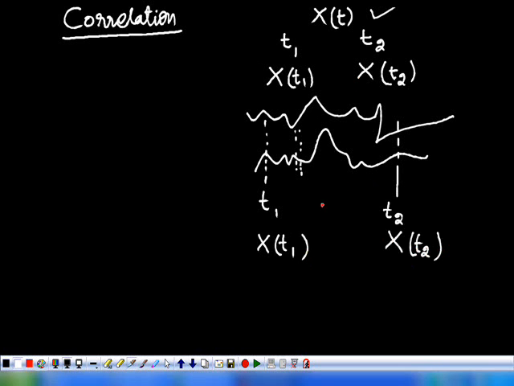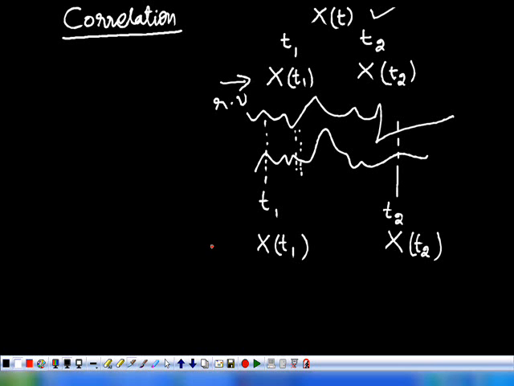This is the random process. We are observing the random process at two different time instants t1 and t2 and obtain two random variables x of t1 and x of t2. Definitely there may be some interrelationship between these two random variables. Okay, that is, we can study this particular random process by measuring the various parameters that indicate the interrelationship between these random variables.